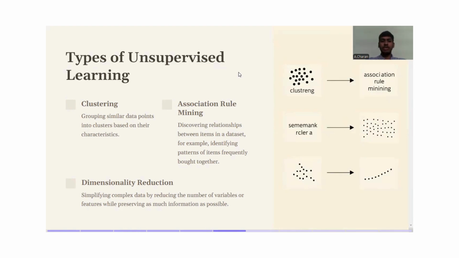The next one would be dimensionality reduction, simplifying complex data by reducing the number of variables or features while preserving as much information as possible. That is, we simplify the complex data that is visible for the user into a smaller number of variables or features, and we reduce the data such that it is simpler to understand while preserving the important information.